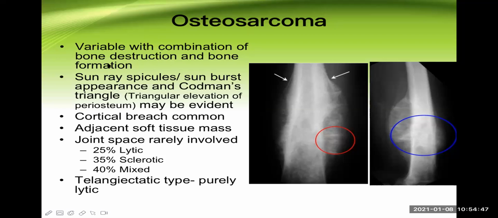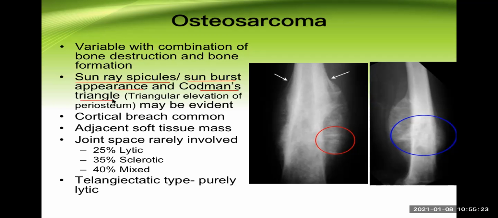Now, when we take the X-ray, we can see a variable combination of bone destruction and bone formation. It is a combination of destruction as well as formation. This is a malignant tumor. It is rapidly growing, and at the same time, it is an osteoblastic type of tumor. So different features are there, and these features are known by different terms because of the appearance, like sun ray spicules or sunburst appearance and Codman's triangle.